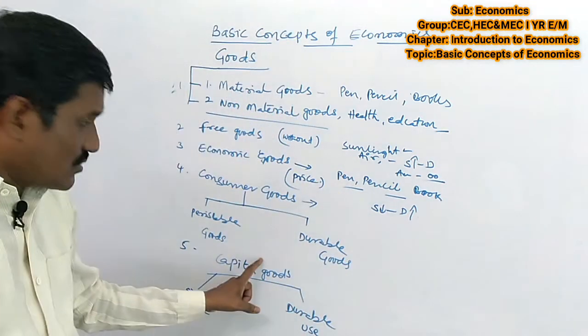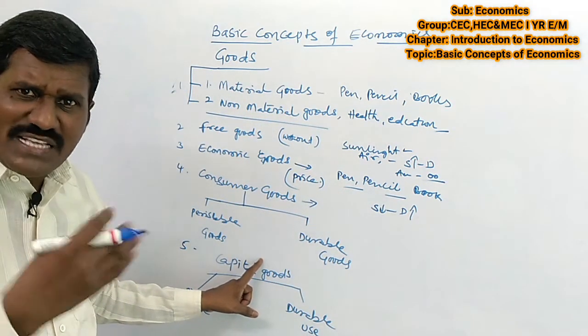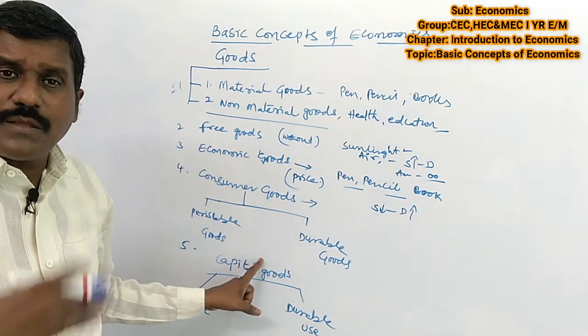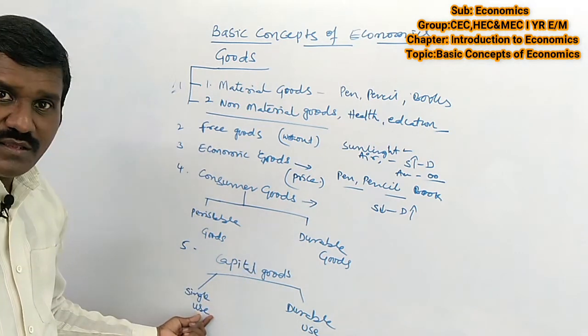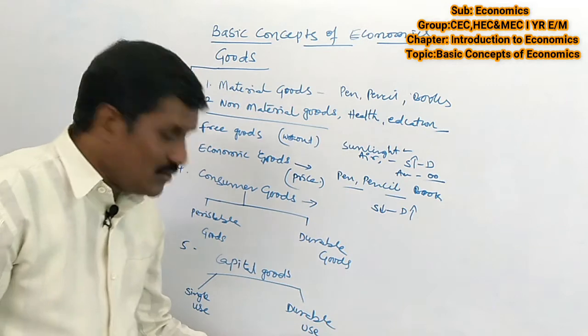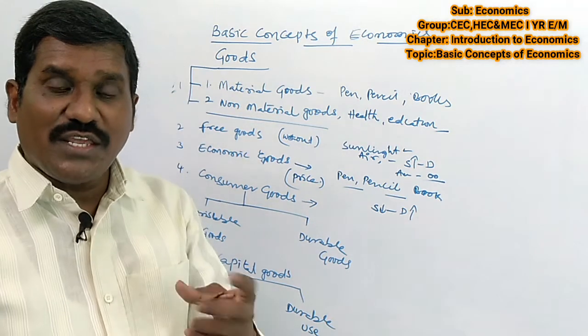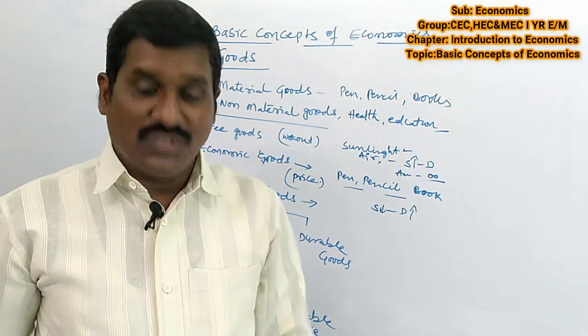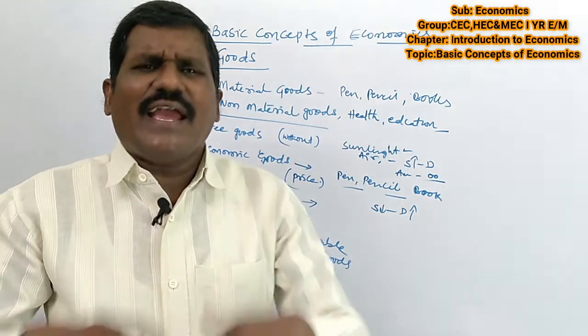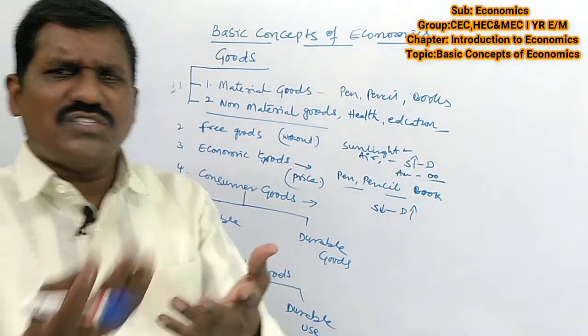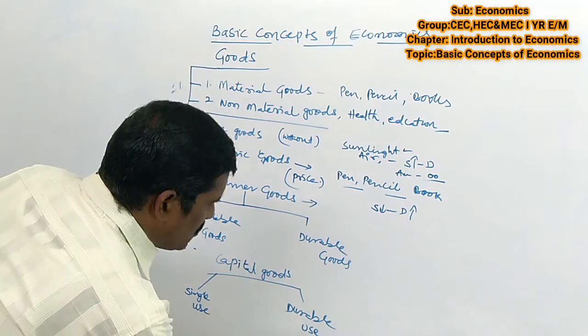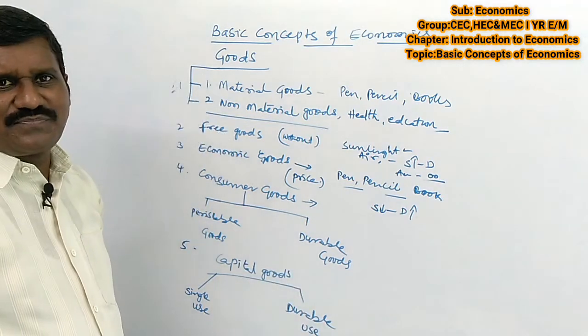These are capital goods. Coal and electricity are helpful to the process of production. And durable use: machinery, equipment, labor. They are durable goods. We can use them again and again.